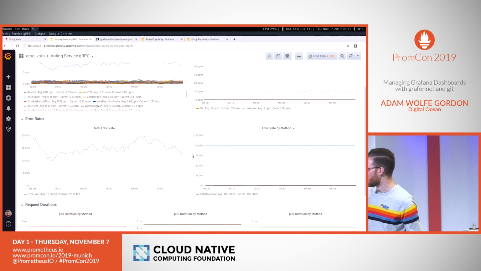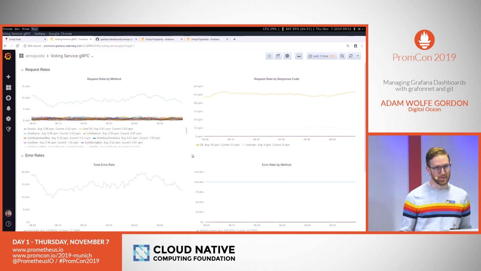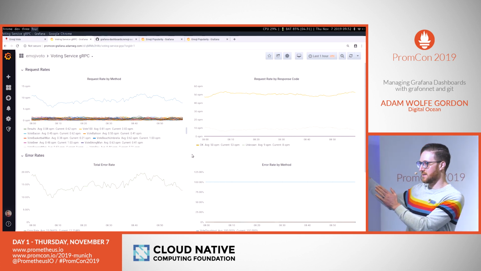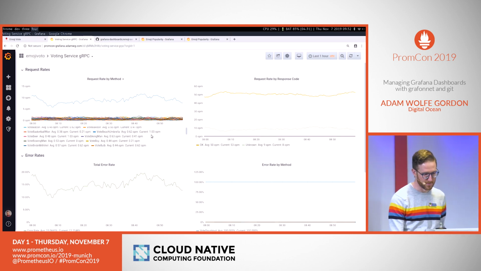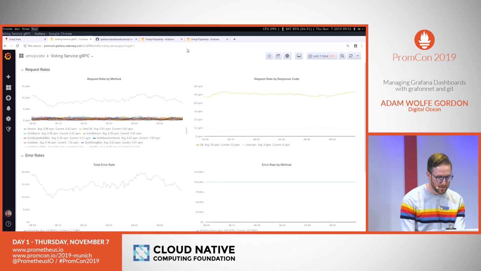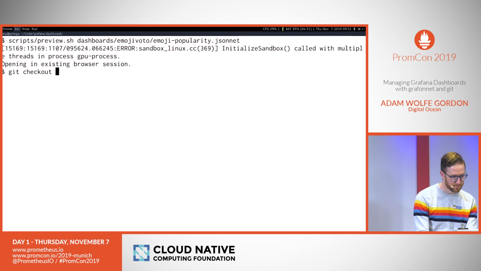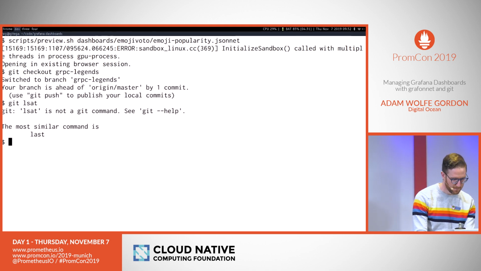So you can see we've got a bit of an error rate. So let's say that I want to make a change to this template now. I want to move all of the legends onto the right-hand side of the graph, just so that they're a little bit more readable. Because, for example, we have a lot of different metrics on this graph here. Again, I've made the change ahead of time, so I can show you.